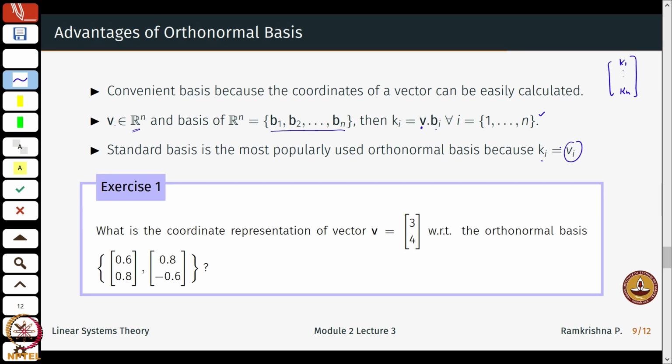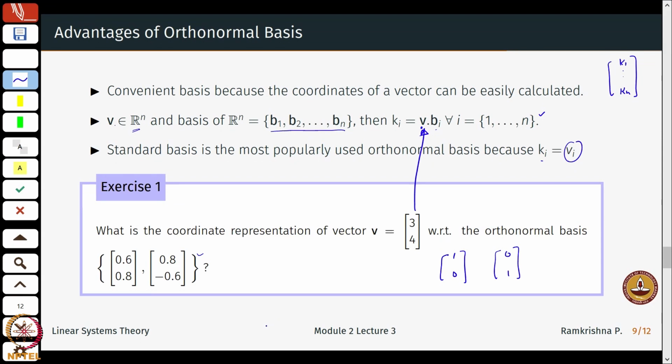Okay. So, as a little exercise, you can just find out the coordinate representation of vector B with respect to the orthonormal basis, this one. I mean, the trivial exercise would be to find the coordinate representation with 1 0 and 0 1. You can just try to do this. It should give you some good answers. The hint is you can just follow this rule here, and these are also orthonormal bases because they are orthogonal and also of magnitude 1.